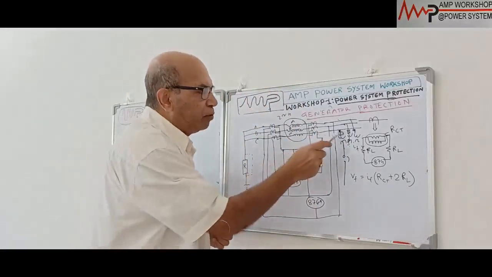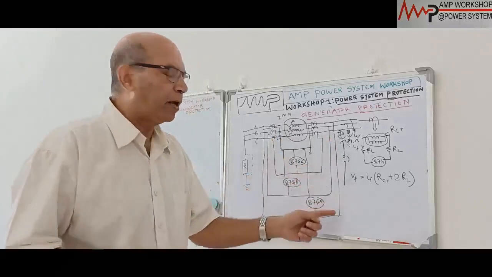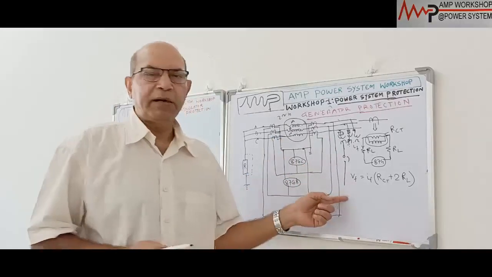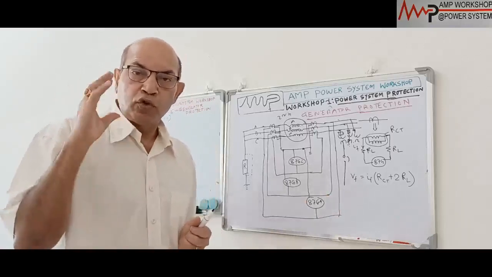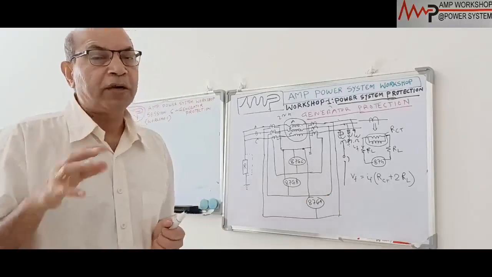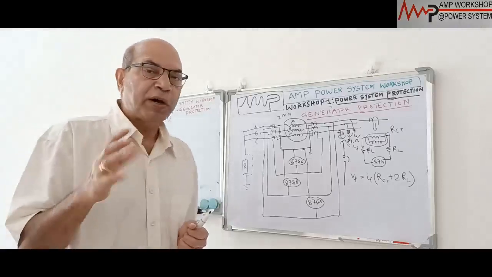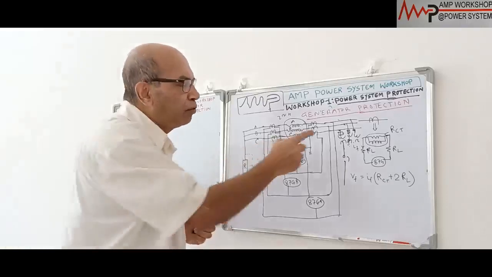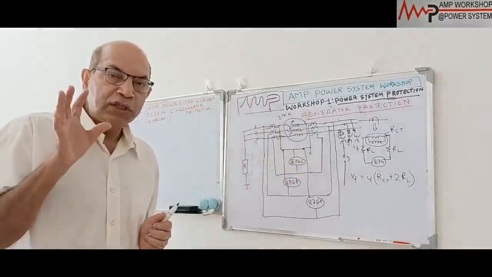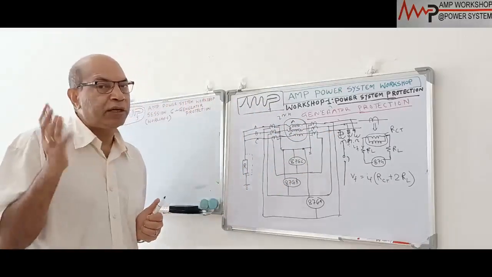But if this fuse blows, what will happen? Immediately the PT supply will be missing. And if the PT supply is missed, then the protection functions or protection relays, those functions which need the voltage supply continuously, those functions will operate. Immediately the machine will trip. But actually everything is healthy, only due to fuse failure it has happened. So this fuse failure or PT supply failure is required to be protected.